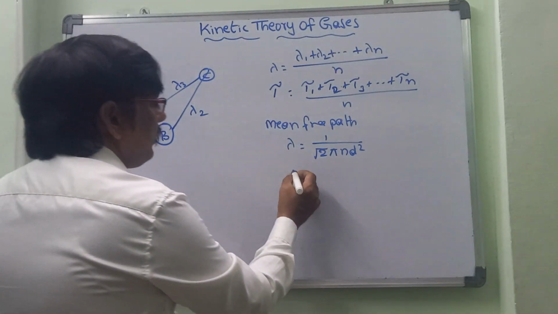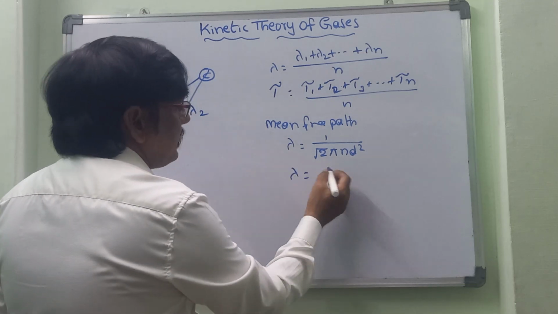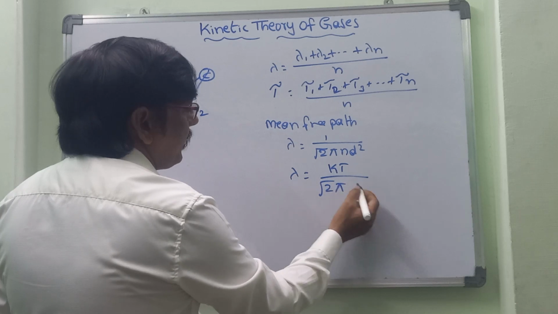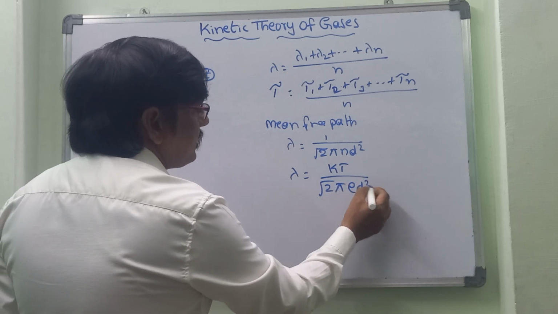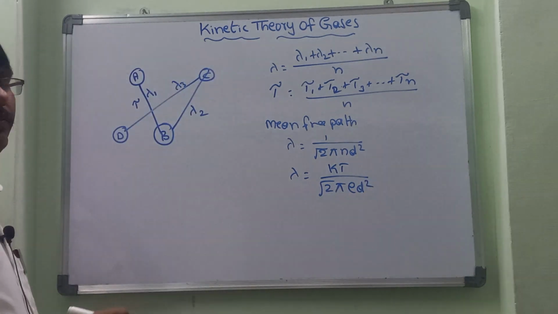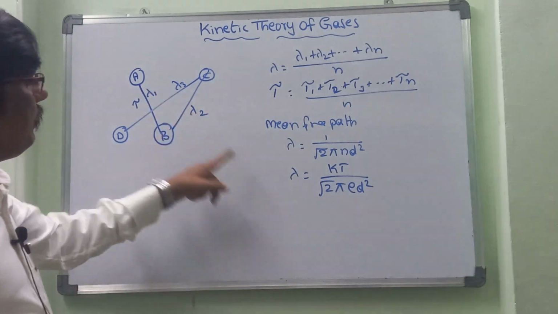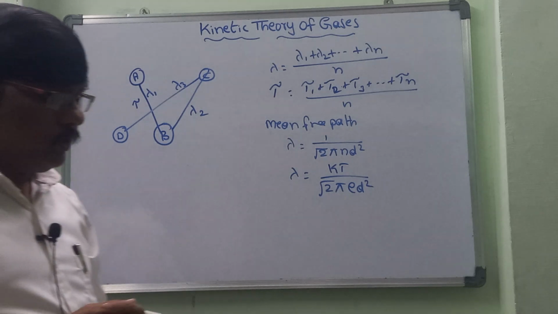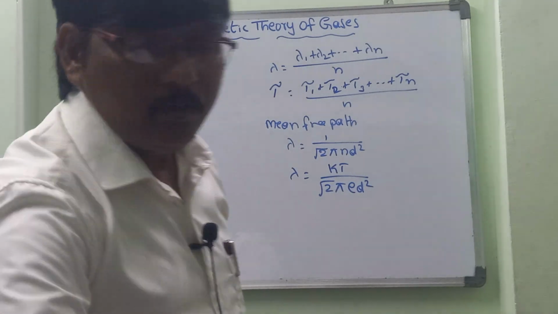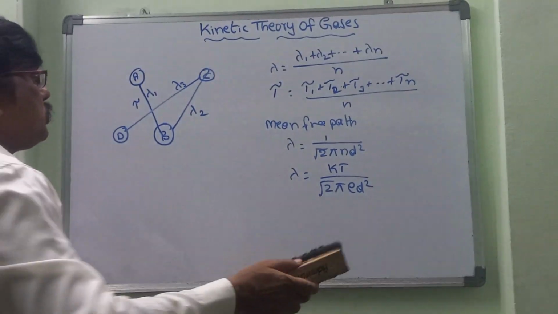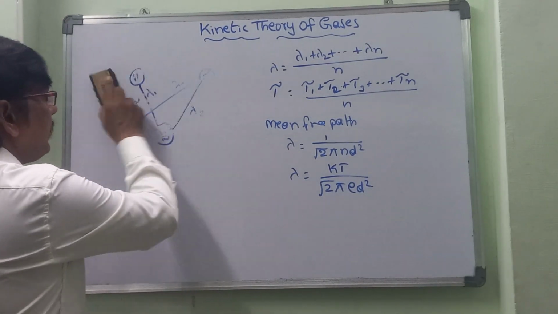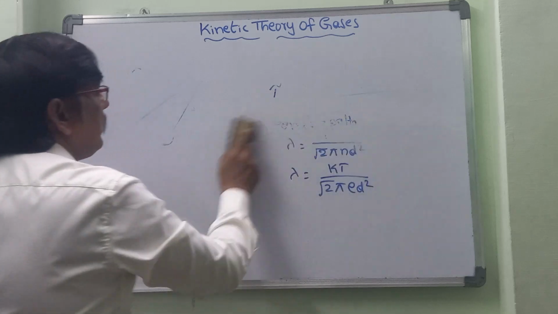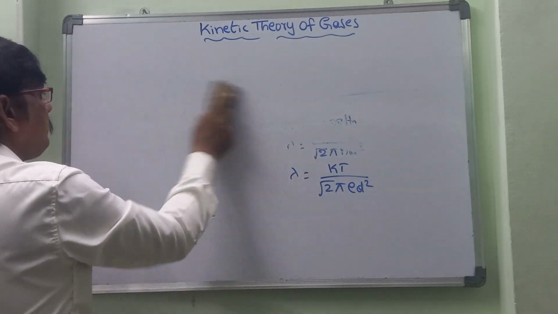We can also take lambda is equal to kT by root 2 pi p d square for the mean free path. These two formulas are very important. That is about the basic assumptions and important postulates of the kinetic theory of gases, given by Maxwell and Boltzmann.